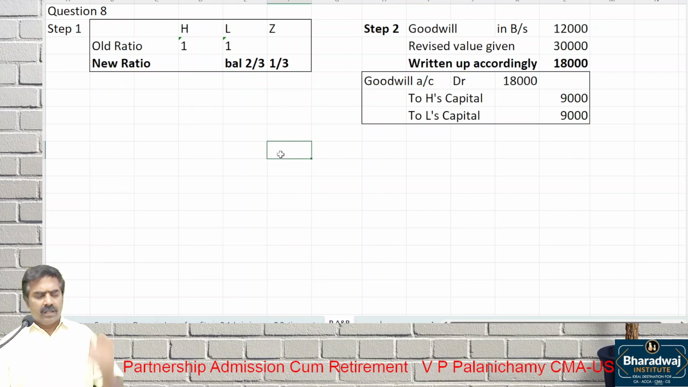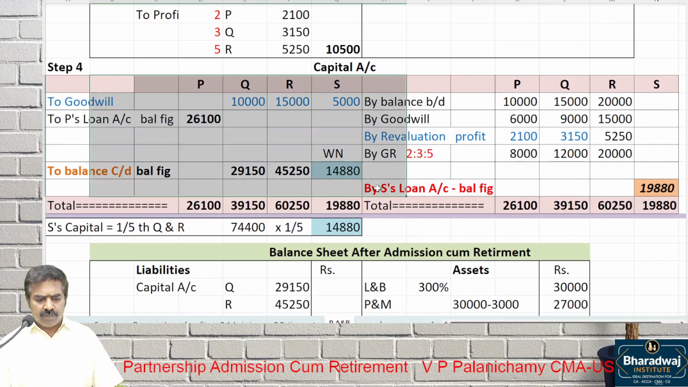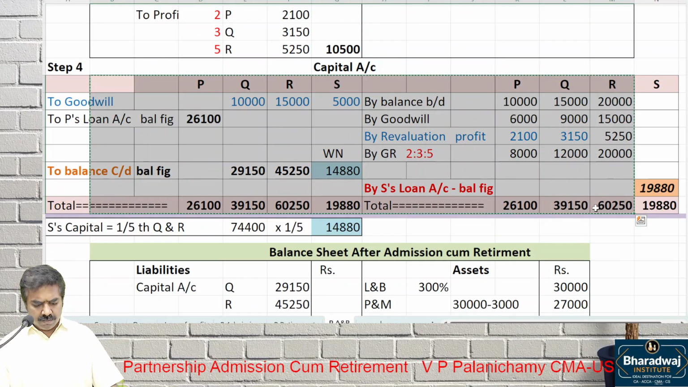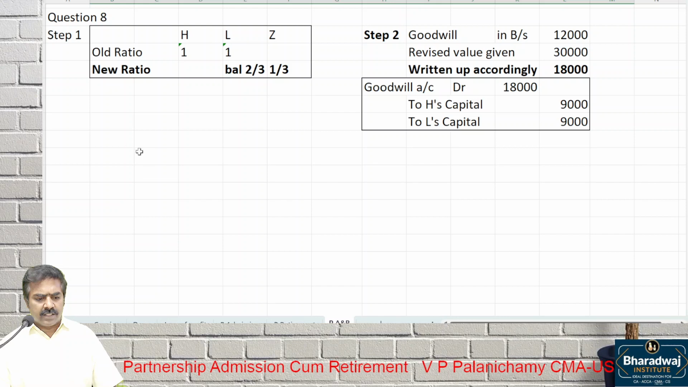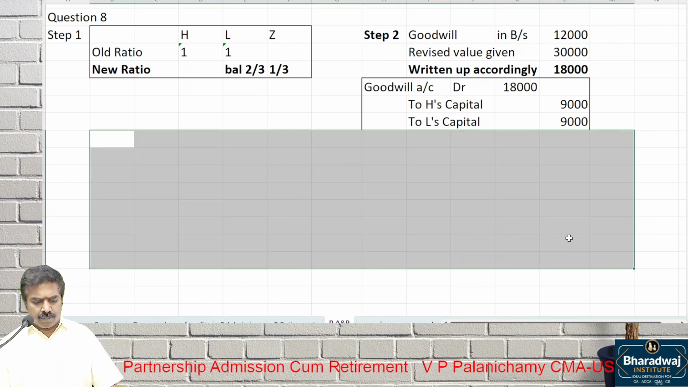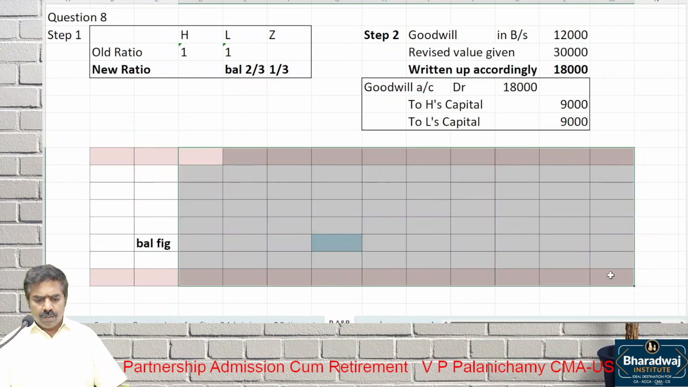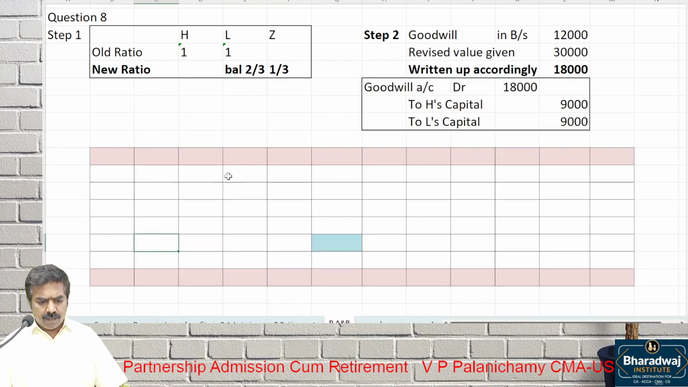Now I request you to listen, pay attention, then you can copy. We are going to prepare which account? Capital account of the partners. One of the most important questions and one of the most logical questions also. It involves logical thinking more than accounting. Who are the partners? H, L, Z. Okay, this is the capital account of the partners.